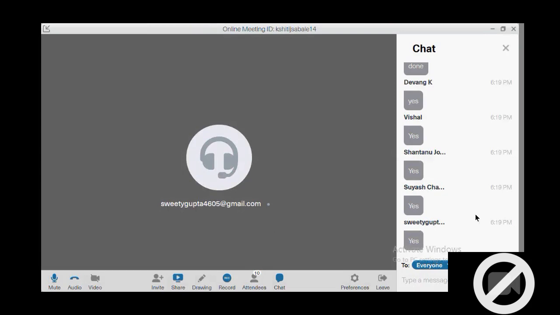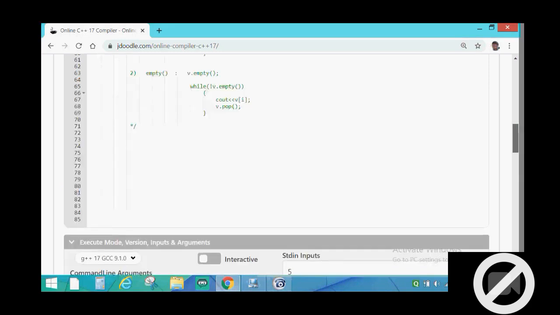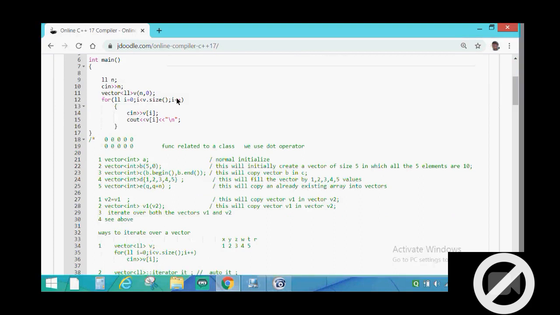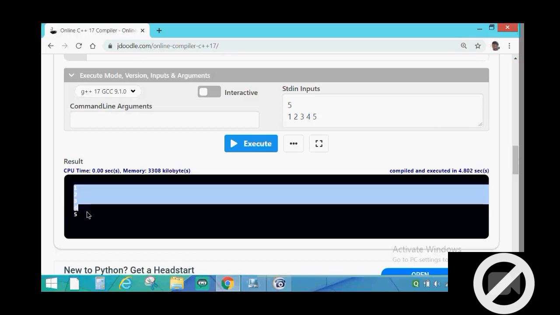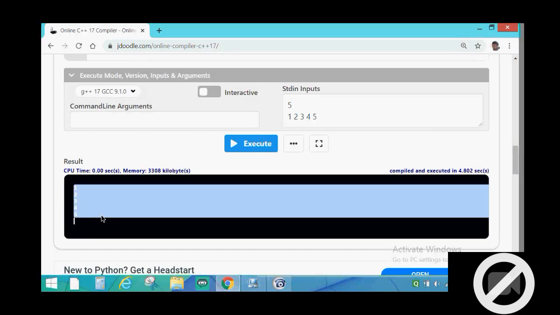So I am going to finish this session, but I want to end this session by clearing a doubt. One of our teammates told that this will not work, but actually as you can see this is going to work. As I have taken 1 2 3 4 5 as an input, this output has been successfully given by the compiler.